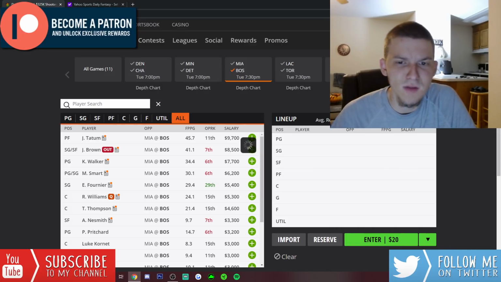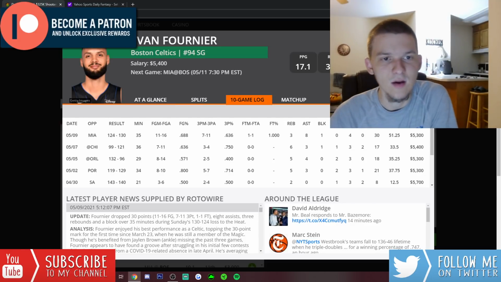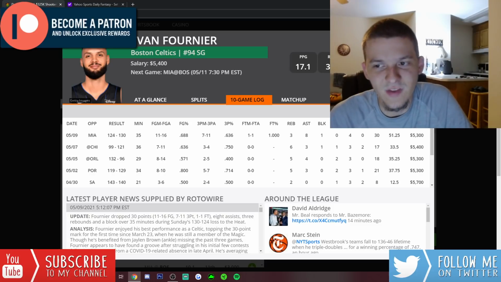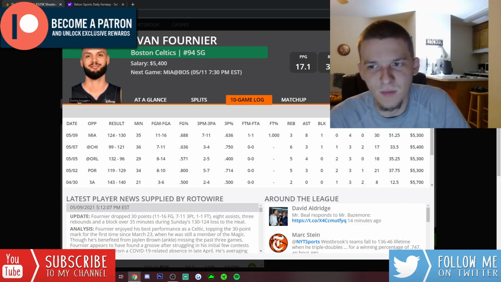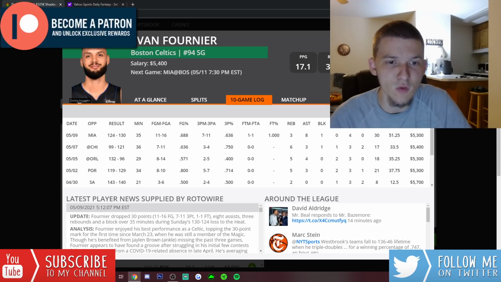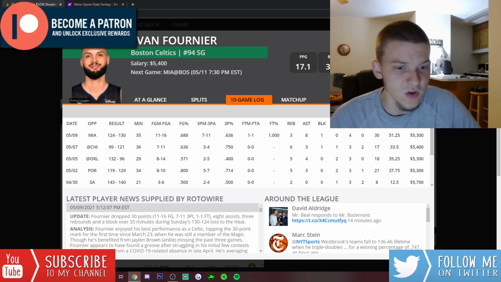Evan Fournier, I do want to mention, he had a massive game last game, when these teams just played on Sunday. Evan Fournier had 51 DK points in 35 minutes. He shot the ball really well. I don't know if we can expect that type of production to continue from Fournier, but it's pretty clear that without Jaylen Brown, he's going to be a starting shooting guard for them, and he's going to play around 35, 36 minutes a night.